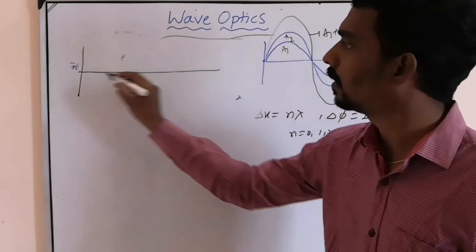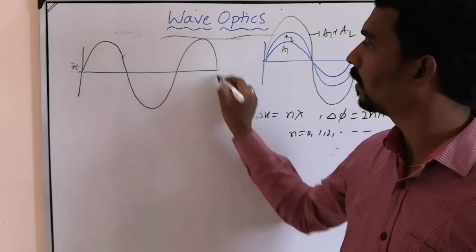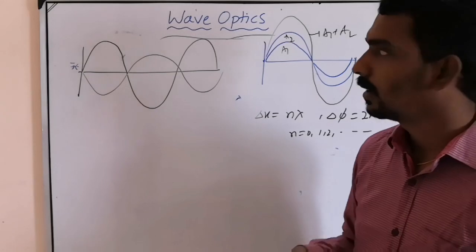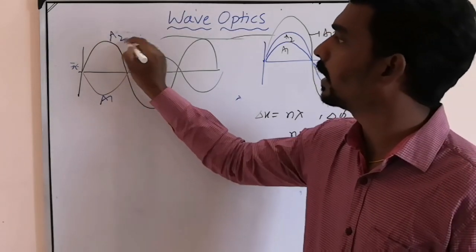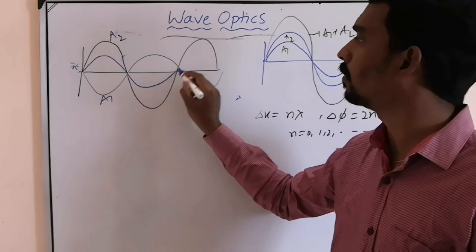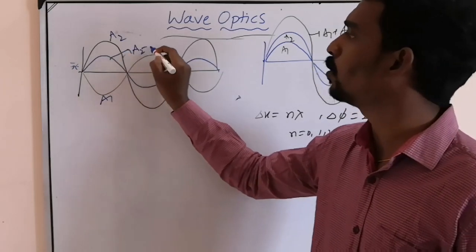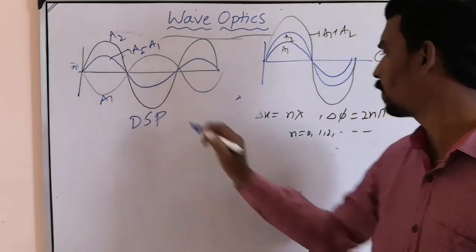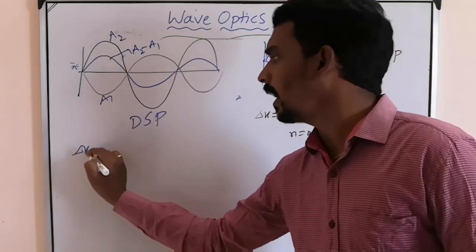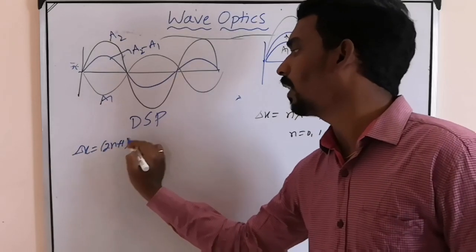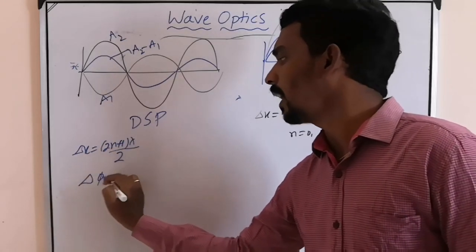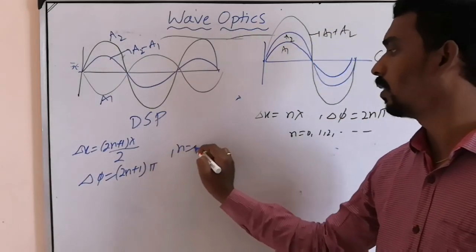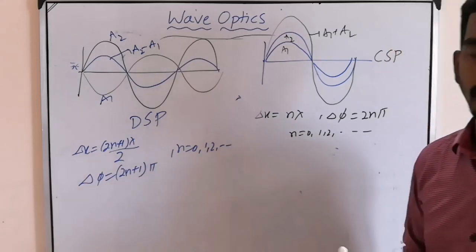Similarly, this is A1, this is A2, then the resultant will become like this. This is A2 minus A1, here A1 plus A2. This is called destructive superposition, where delta x equal to (2n plus 1) lambda by 2, delta phi (2n plus 1) pi, where n equal to 0, 1, 2, 3, so on.